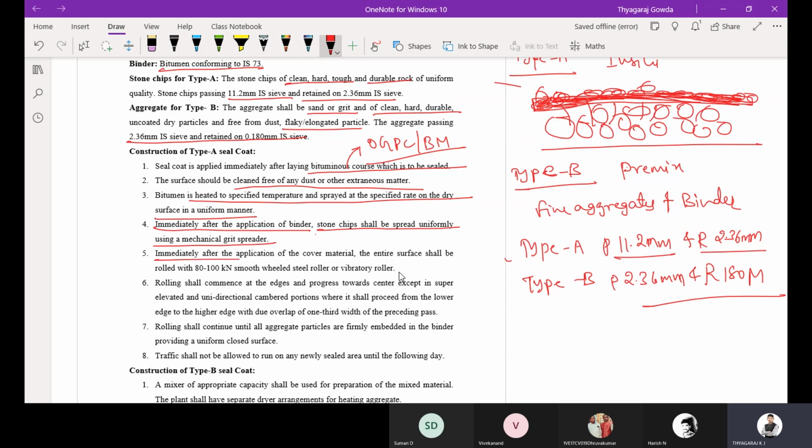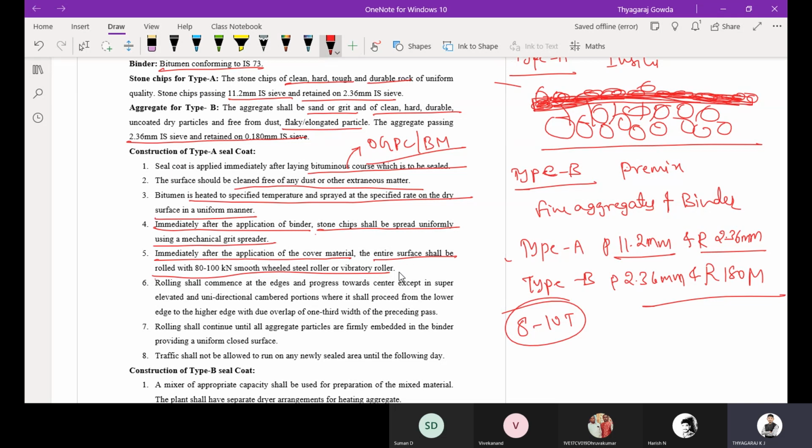Then immediately after the application of cover material, that is the stone chips, the entire surface shall be rolled with an 8 to 10 ton smooth wheel or vibratory roller. So after the application of the seal coat, you are going to roll the surface with an 8 to 10 ton smooth wheel roller or vibratory roller. As you all know, the rolling shall commence from the edges and progress towards the center, except in super elevated or unidirectional camber, where from the lower edge till the upper edge you compact with an overlap of 1/3 of the preceding pass.